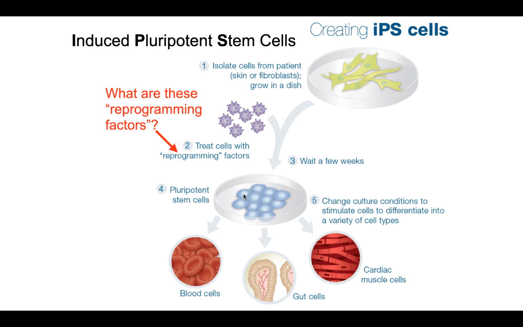Depending on what sort of solution he incubated these little pluripotent stem cells in, they could become blood cells, they can become gut cells, they can become cardiac muscle cells. And so he called these induced pluripotent stem cells. By adding these 3 reprogramming genes into these specialized cells, he was able to essentially despecialize them and then re-specialize them and differentiate them into other cell types. And again, so important, he won the Nobel Prize for this.